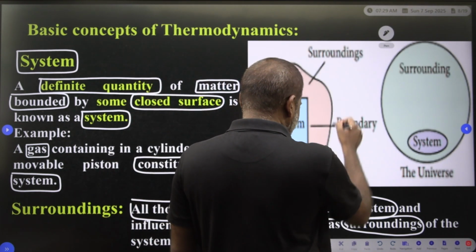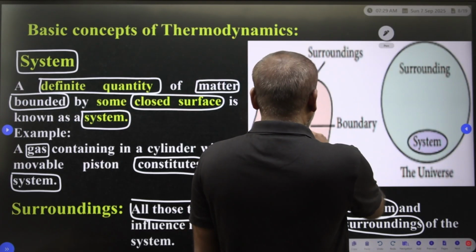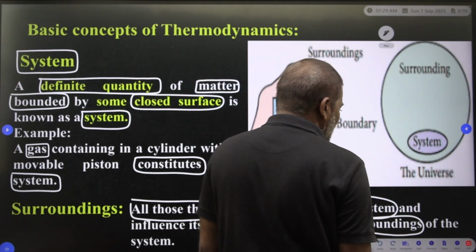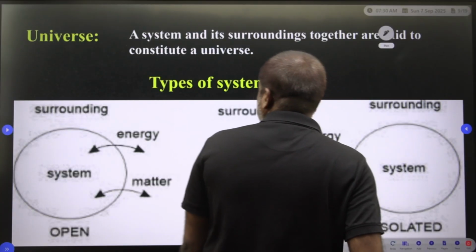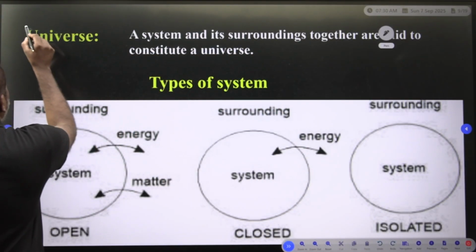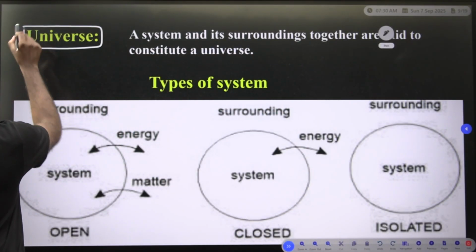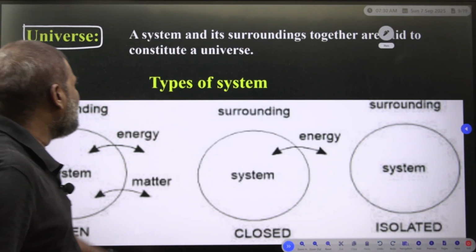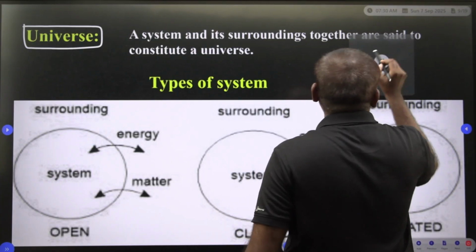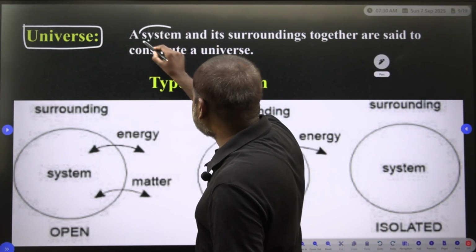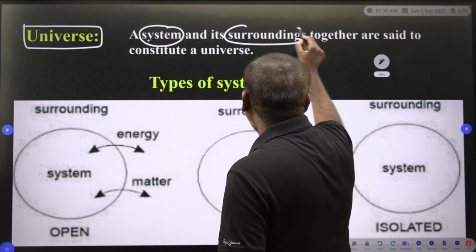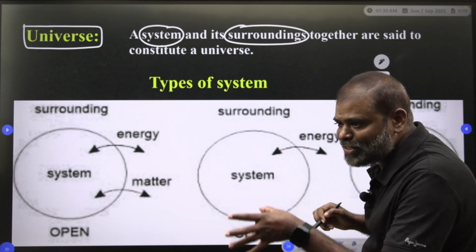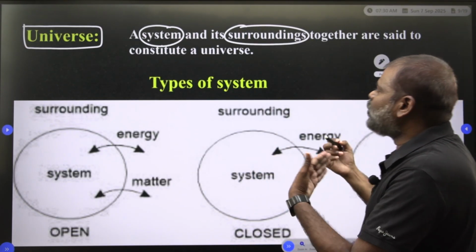Now this is the boundary, and the system and surroundings together we call the universe. What is the universe? A system and its surroundings together are said to constitute a universe.